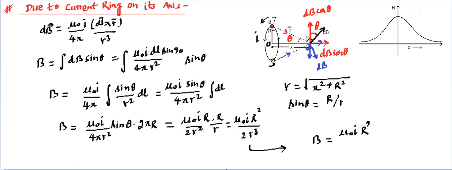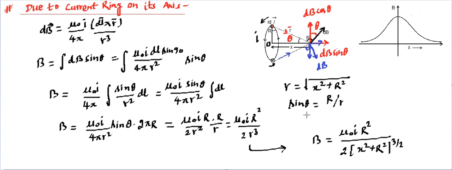We can also replace this r by small a if we are choosing small a as the radius. So mu naught I r square divided by twice, in bracket, x square plus capital R square raised to power 3 by 2, because this is cube and this is going to be under root, so that becomes 3 by 2.